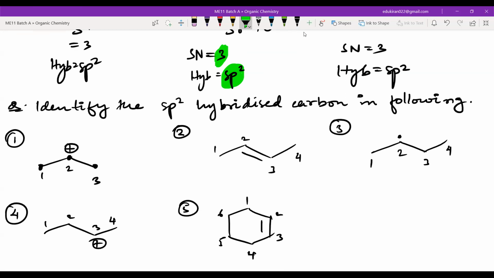So tell me, in the first one, which is sp2 hybridized, all of you? Which is sp2 hybridized in the first one? Two. In the second one, two again. Only 2? And three. 2 and 3, 3 also, right? Okay, fine.